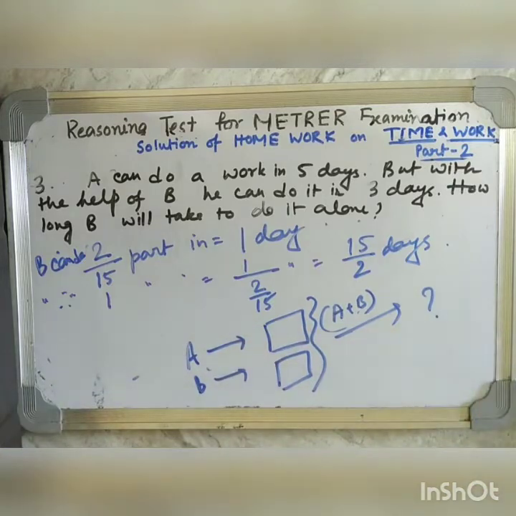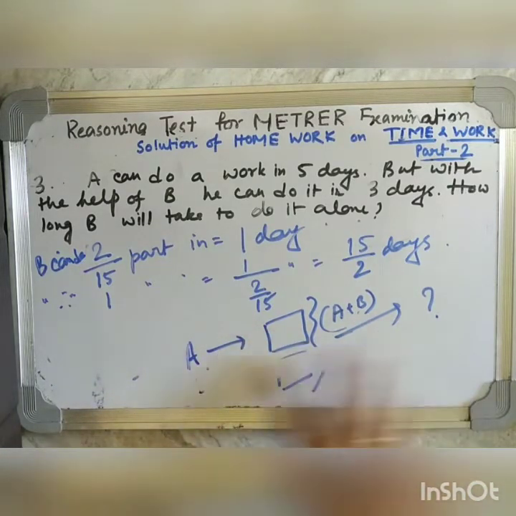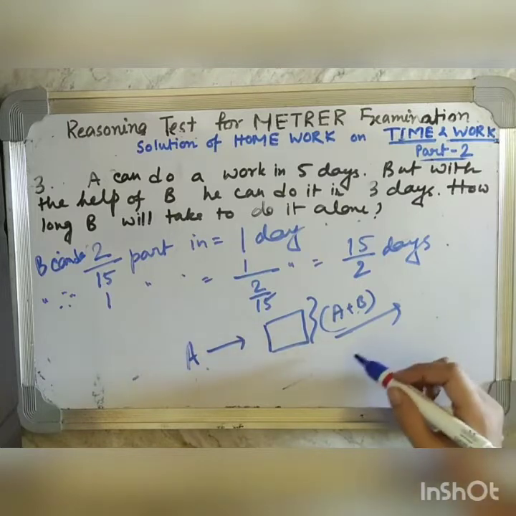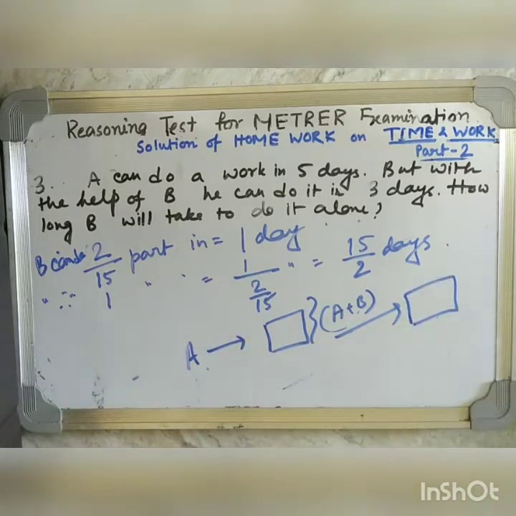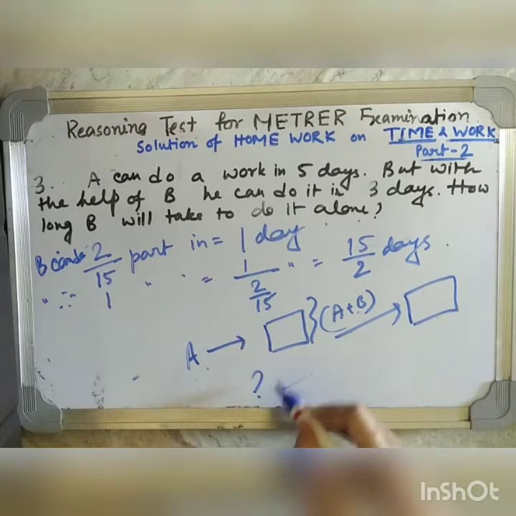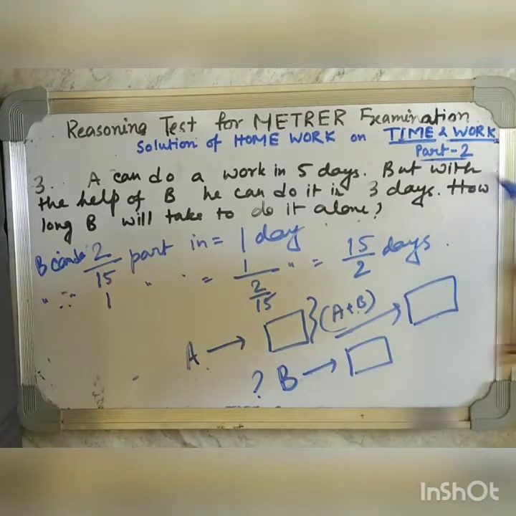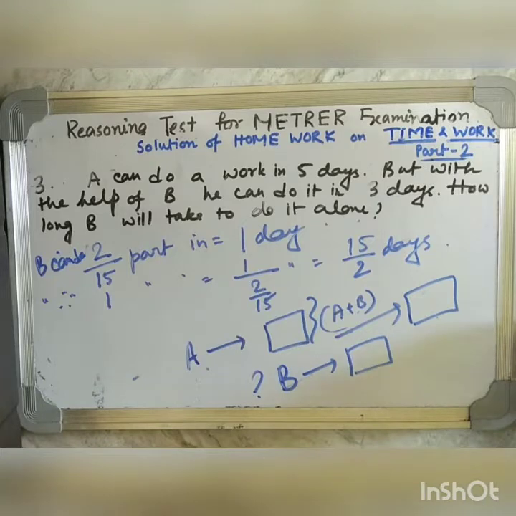This was our question. But now it is given in the question that A alone is doing the task in a specific number of days, and A and B both working together are also doing the task in a specific number of days. Then how long will B take to finish the task? Just a little bit of difference is there, but the sum is almost the same. The basic concept is absolutely the same, but there is a small change in this sum. Now let's come to the next question.